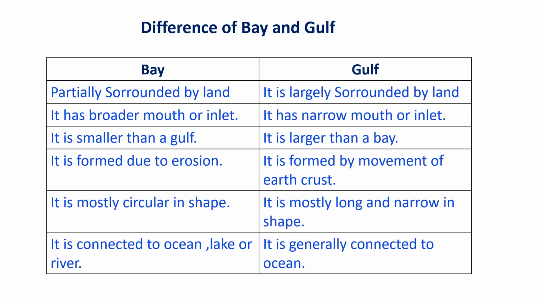Then bay is formed due to erosion, and gulf is formed by movement of earth crust. Bay is circular in shape, and gulf is long and narrow in shape. Bay is connected to the ocean, and gulf is generally connected to ocean.